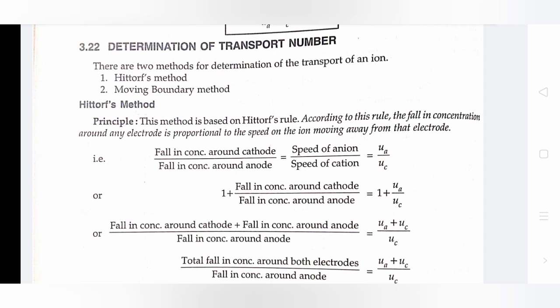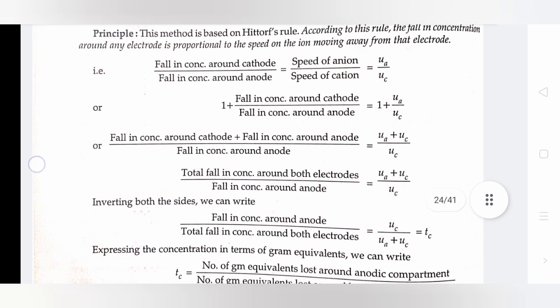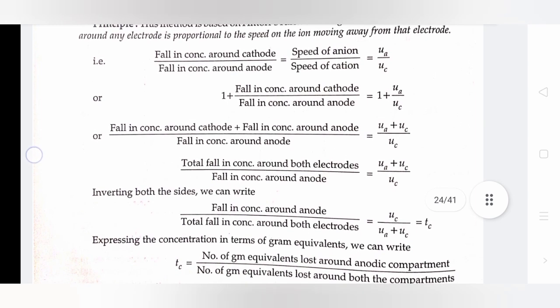Fall in concentration around cathode divided by fall in concentration around anode equals speed of anion divided by speed of cation, or 1 plus fall around cathode divided by fall around anode equals 1 plus speed of anion divided by speed of cation.